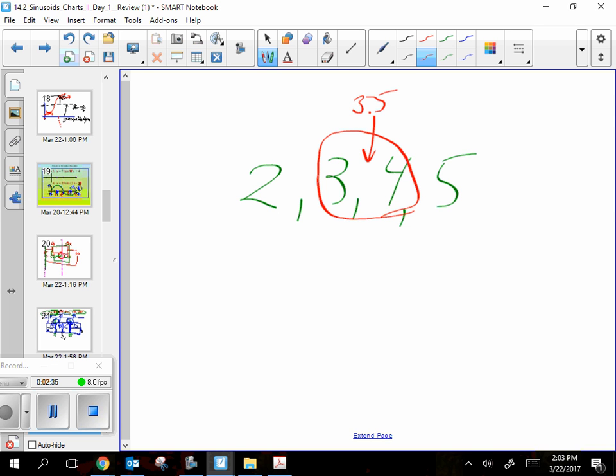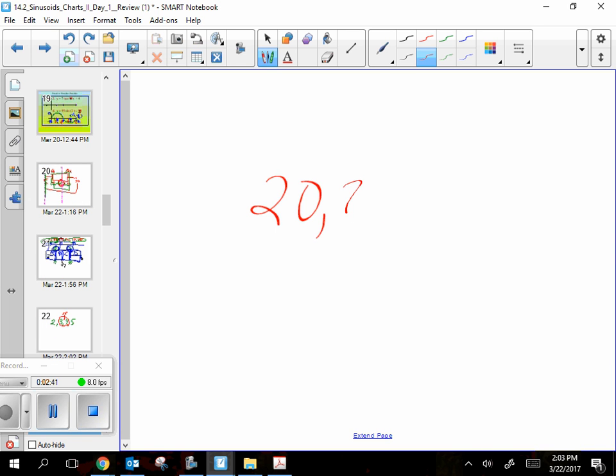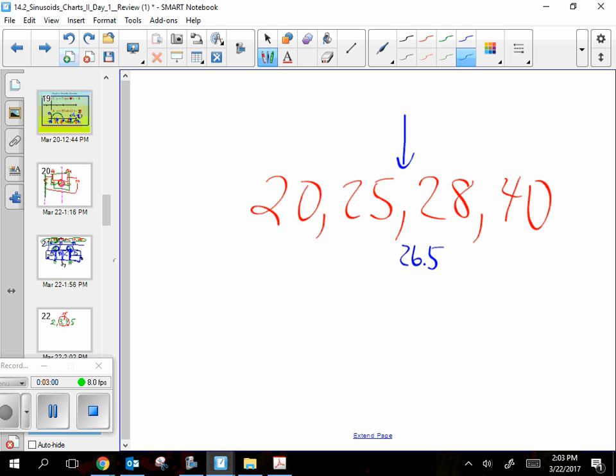All right, now here's a tougher one because it's not going to be just super easy to see. 20, 25, 28, and 40. What's the middle of that? Nope, because 27 isn't exactly between it. I think he's right. Can anybody beat 26.5 for being more in the middle than that? 26.5, because that's 1.5 from this way, and it's 1.5 from that way. You did that very well.